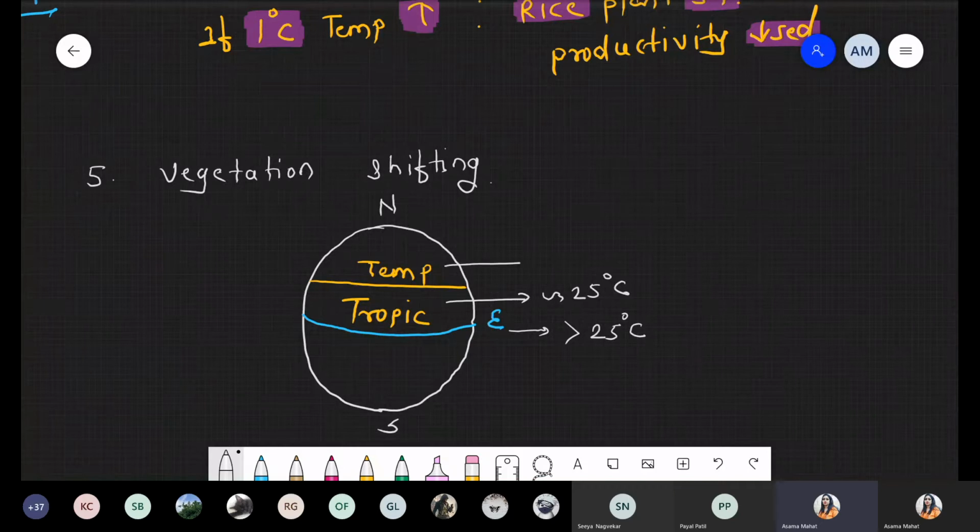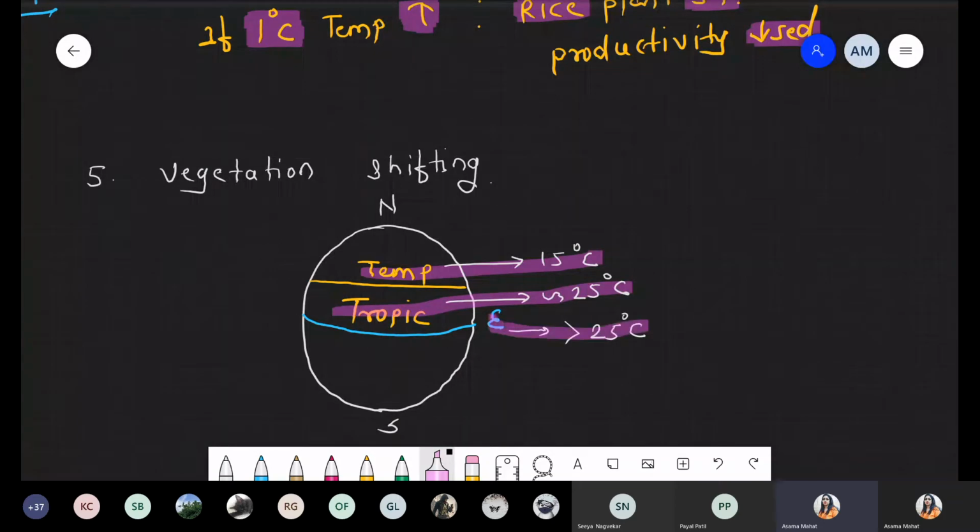As we go into the temperate zone, it will be approximately 15 degrees Celsius. So just imagine we are taking 3 zones: number 1, temperate, 15 degrees Celsius; number 2, tropic, 25 degrees Celsius; and number 3, equator, more than 25 degrees Celsius.